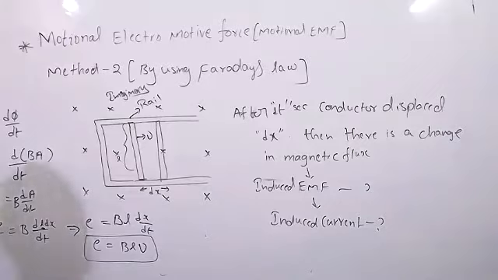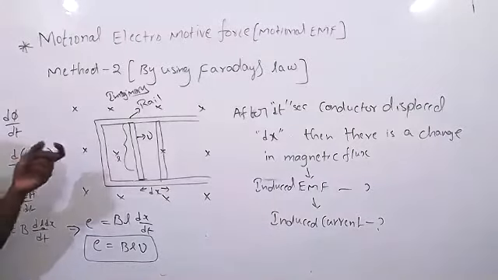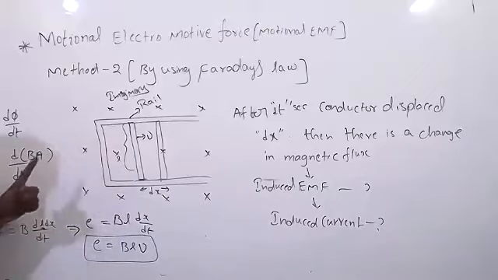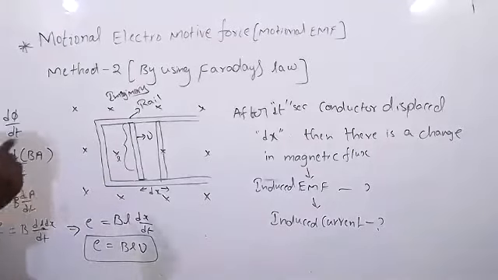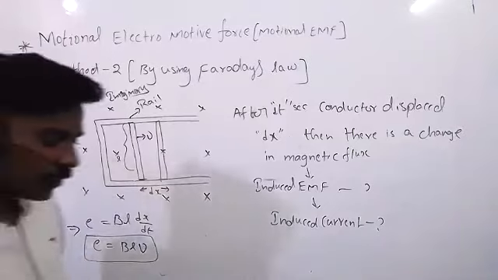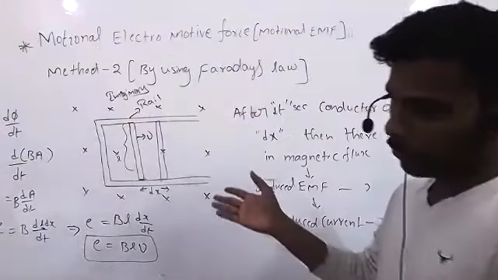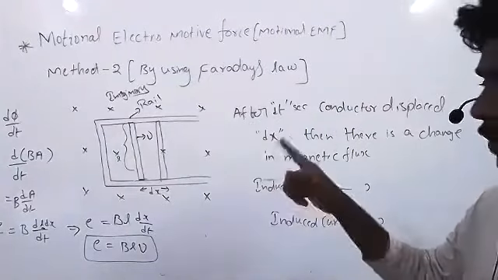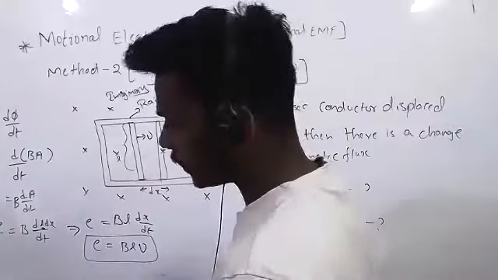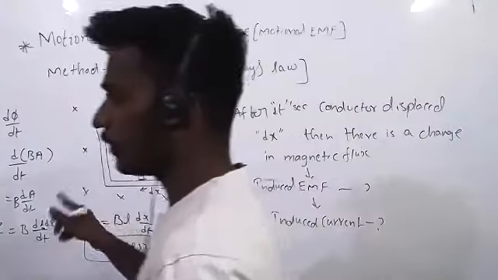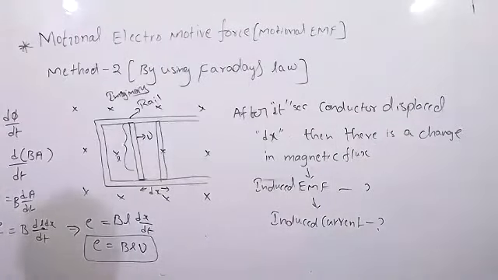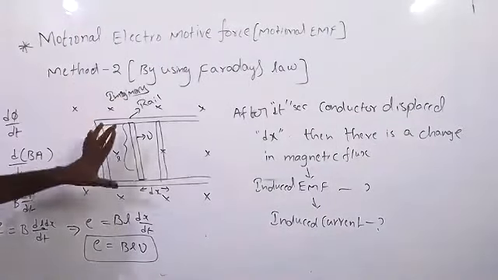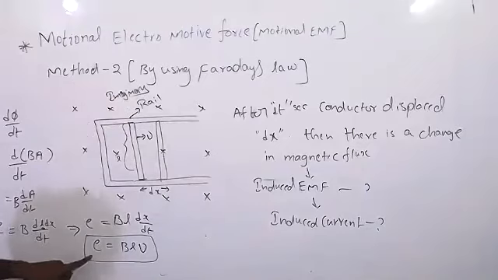Sir, why did we take cos theta as 0? We have the area vector and the magnetic field vector, and the magnetic field and the area vector are in the same direction. Cos 0 is equal to 1, so we have removed it. For a two-dimensional quantity, the area vector can be inward or outward. If both are in the same direction, cos 0 equals 1. By using Faraday's law, we have proved motional EMF.